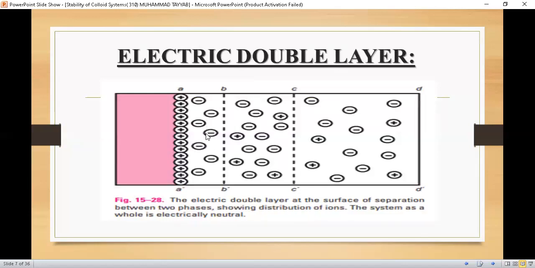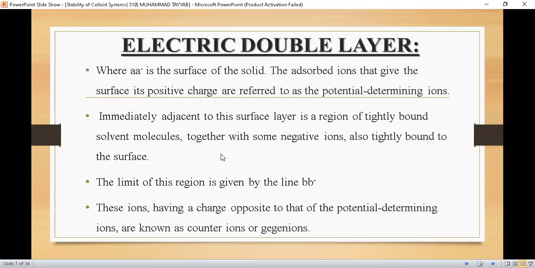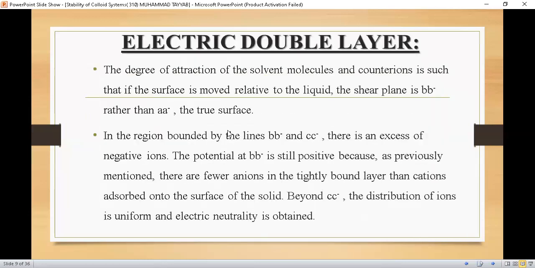So the system as a whole behaves as a single unit from A dash to B dash. Therefore, if I move this surface, the movement will be here. This is not the original surface of the particle; the surface is shifted from A dash to B dash. So these terms are discussed here.